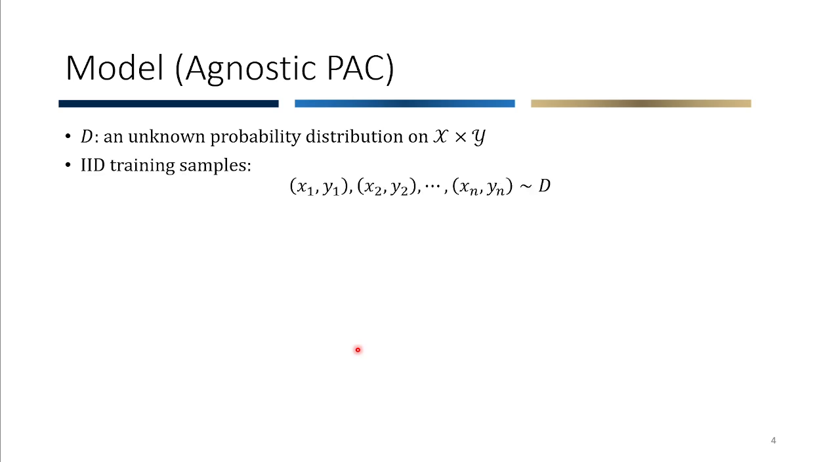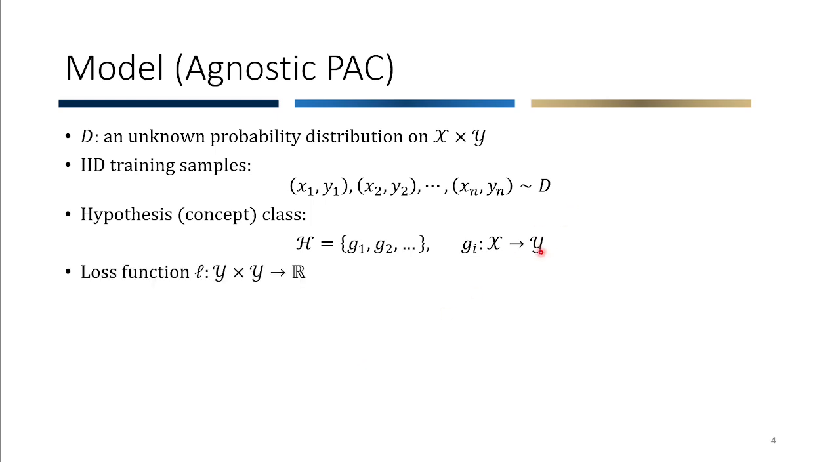Let me start with the model. The model is the standard agnostic PAC. Here we have an unknown distribution D on the input-output alphabets. We are given n IID samples, and we have a hypothesis or concept class, which is a set of functions from X to Y. There's a loss function, and we can define the generalized loss as the expectation of the loss. And let's say OPT is the minimum loss of the functions inside the class.